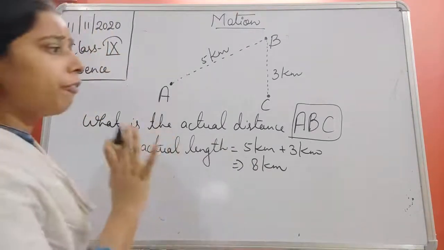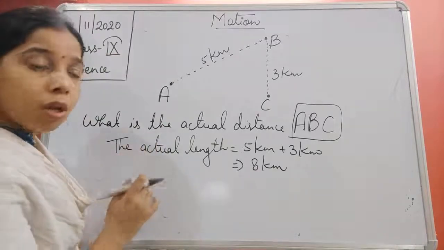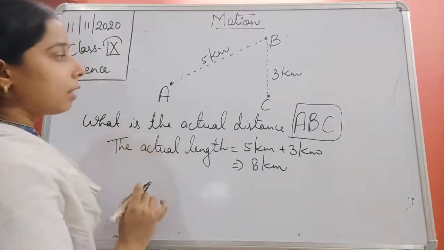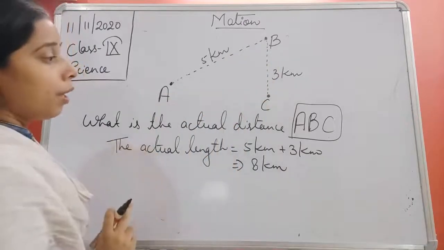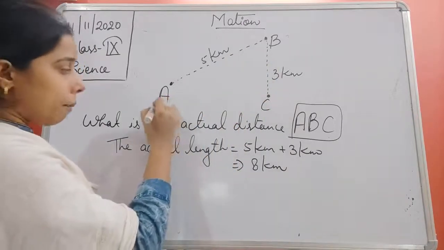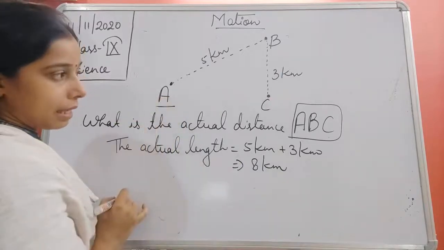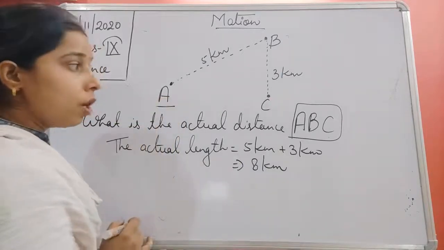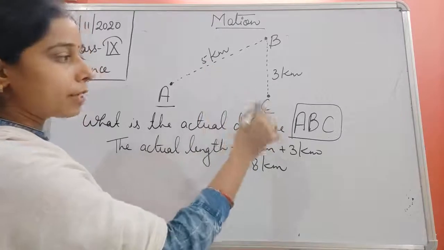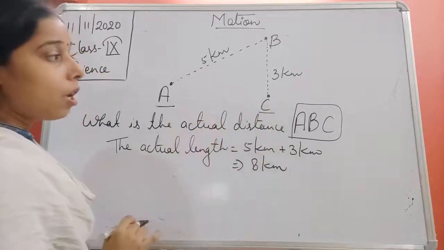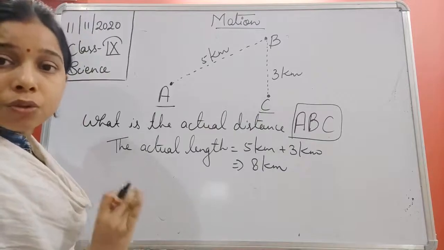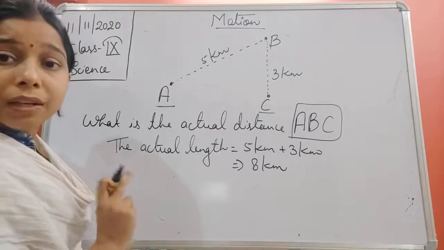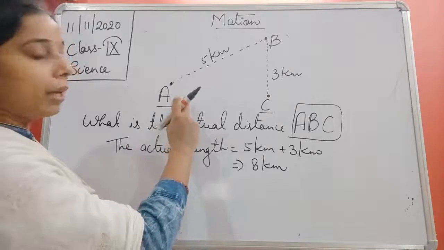Now again, if we try to understand the question, we said that he started from A to B and B to C. Now if this man who is living at place A wants to reach his friend's place at position C, what will be the shortest distance that he should take so that he will directly reach from A to C?